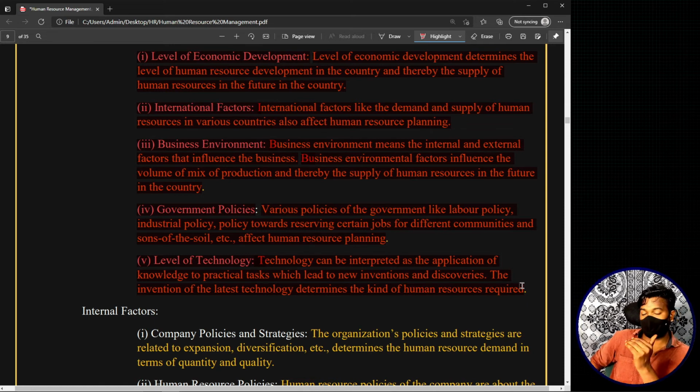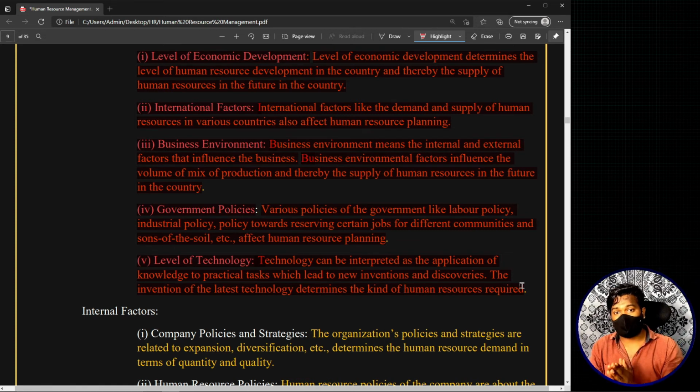Now the entire thing becomes zero. All your employees work only on C programming, the required thing is Java programming, and you can't match this. So your HR supply becomes zero. Basically, any new technological changes also have an impact on human resource planning. This is one of the external factors.